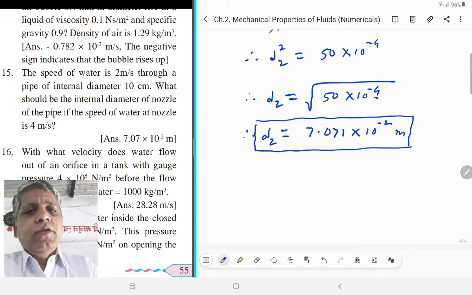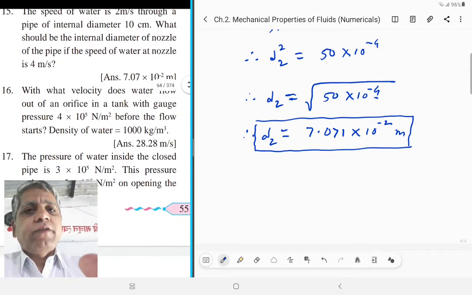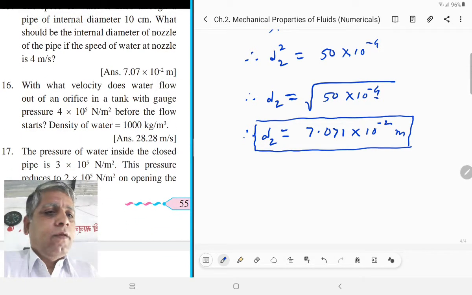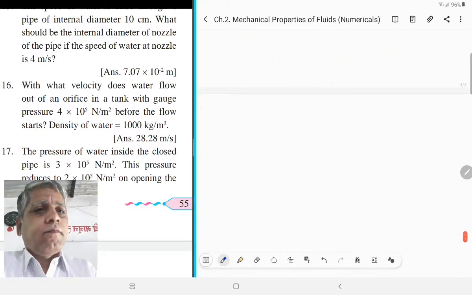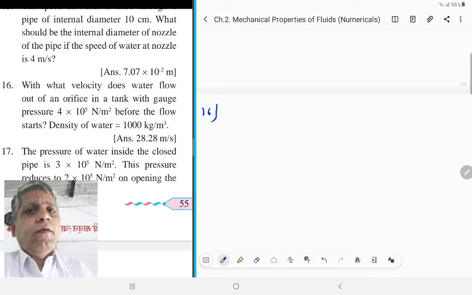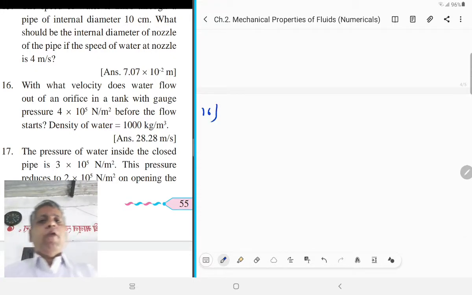Now the next numerical, that is question number 16. With what velocity does water flow out of an orifice in a tank with a gauge pressure 4 into 10 raised to 5 Newton per meter square before the flow starts?